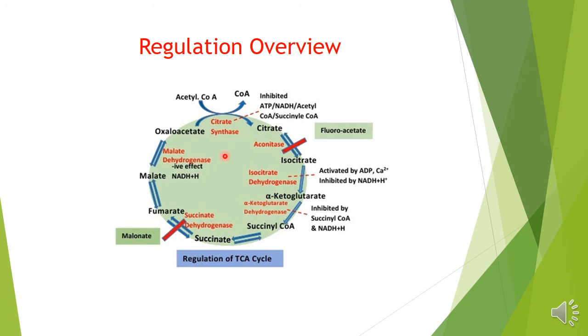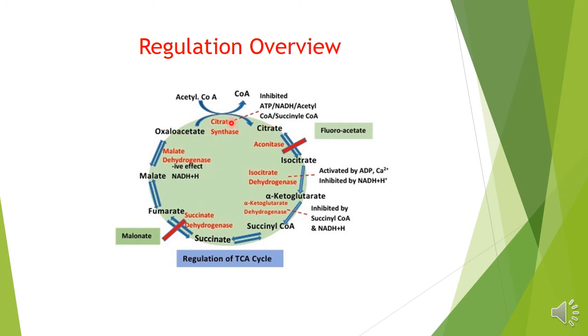There can be a positive or negative modulation of these enzymes. If the process is producing more ATP, reduced NAD, acetyl coenzyme A and succinyl coenzyme A, it will inhibit citrate synthase. There will be no formation of citrate.